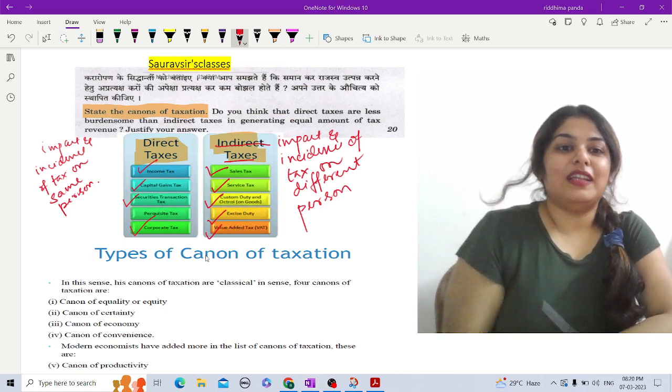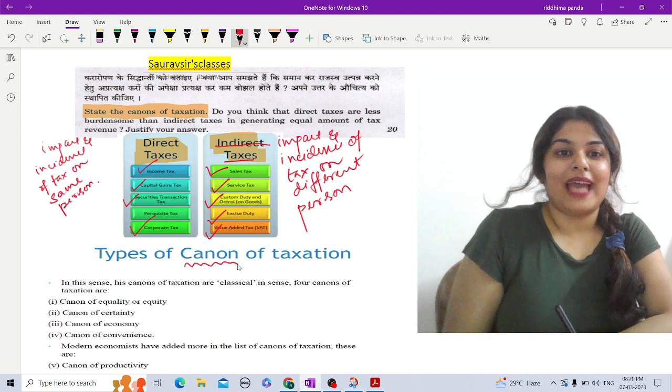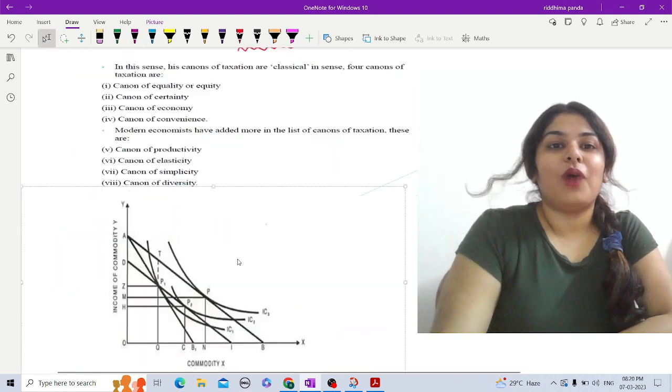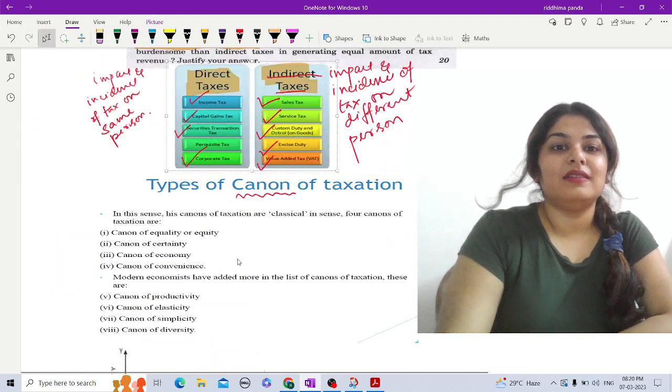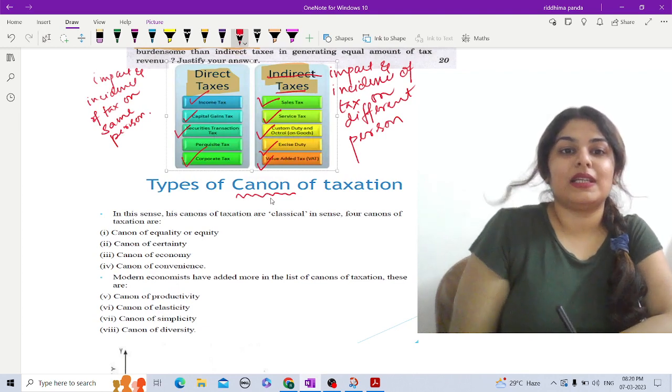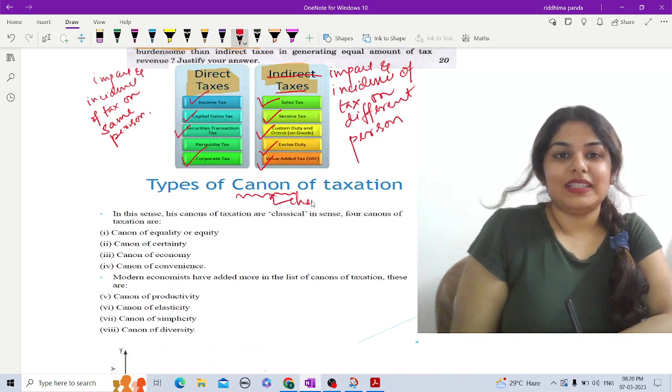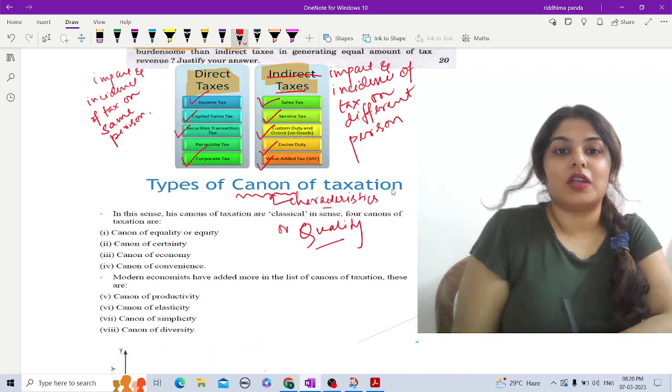Now let's study the canons of taxation. What do we mean by canon? Canons means basically characteristics or qualities of taxation.